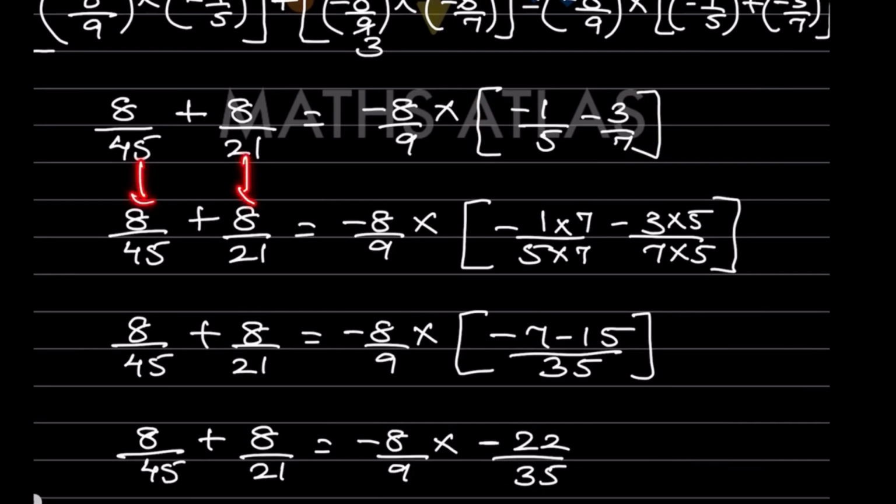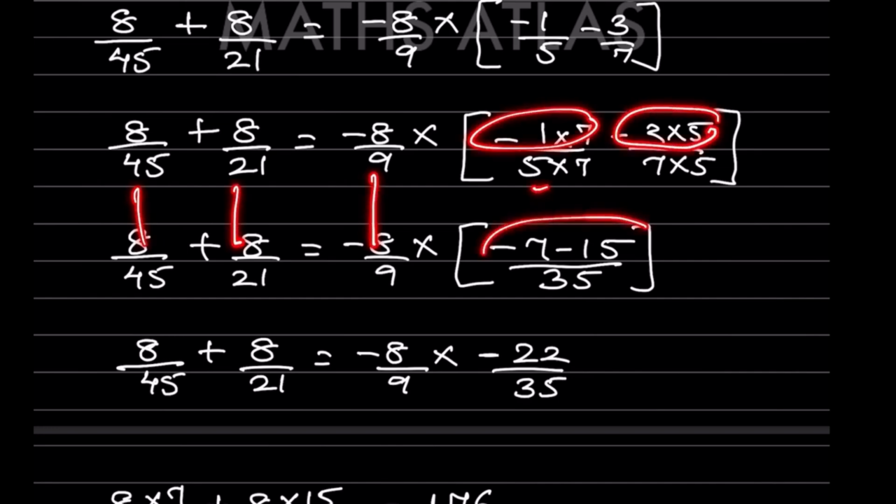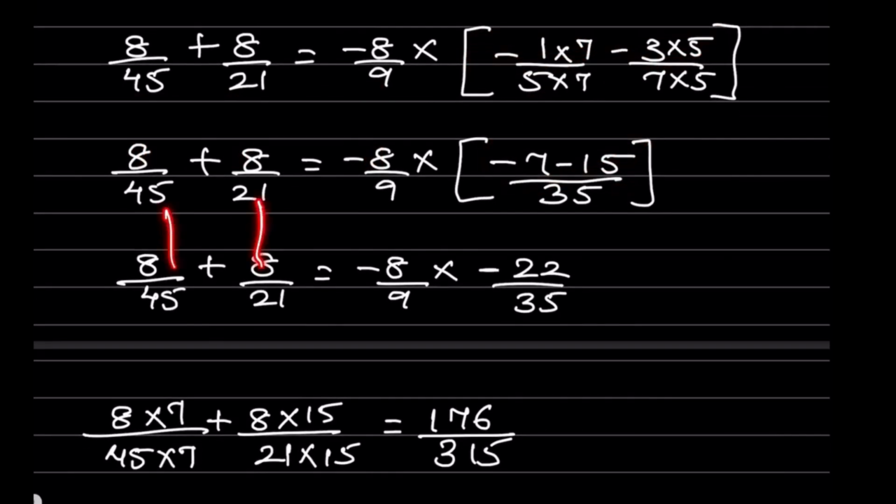So this is the same. This is the same. Now you can see the denominators are different. Let us make the denominators same. So the LCM is 35. So here will be 7, so this also will be 7. 7 5s are 35, so this also is going to be 5. So this is the same. Now what we can see, minus 7 minus 15 by 35. Now let us write the same. So minus 7 minus 15 means whenever we have to add it. Well, in multiplication it becomes positive, but now this number should be added, but the minus sign remains as it is.